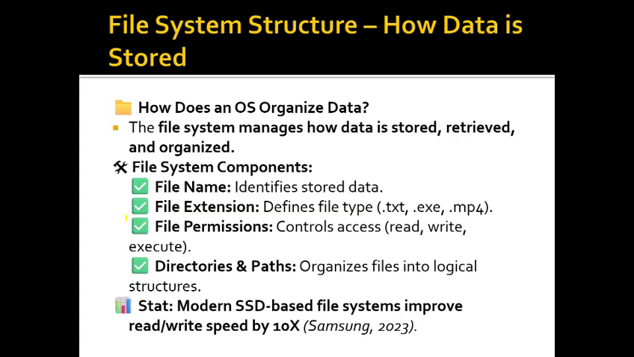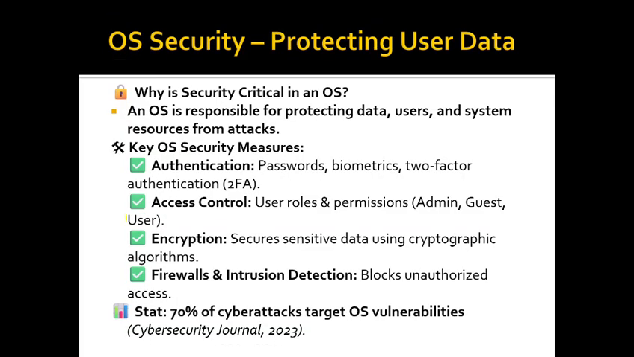How does an OS organize the data? The file system manages how data is stored, retrieved, and organized. The file system components: file name, file extension, file permissions, directories, and paths. File name identifies the stored data. File extensions define file types like .txt, .exe, .mp4. File permissions: read, write, and execute. Organizing files into a logical structure is done by directories or paths.